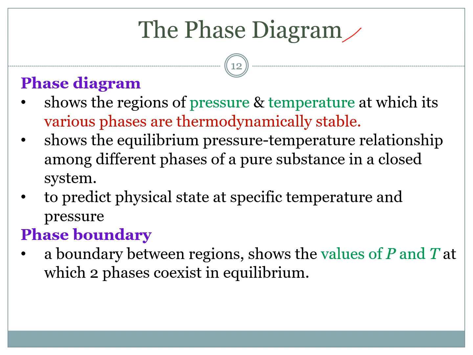The phase diagram. It shows the regions of pressure and temperature at which the various phases are thermodynamically stable. It shows the equilibrium pressure-temperature relationship among different phases of a pure substance in a closed system. A phase diagram can be used to predict changes in the boiling and melting point with changes of temperature and pressure. So you are able to predict the physical state at a specific temperature and pressure. Phase boundary: a boundary between regions shows the values of pressure and temperature at which two phases coexist in equilibrium.